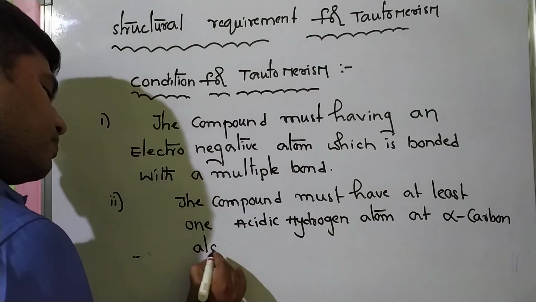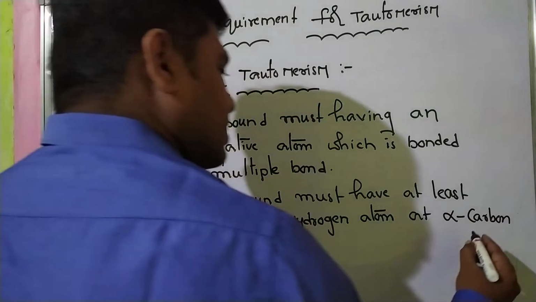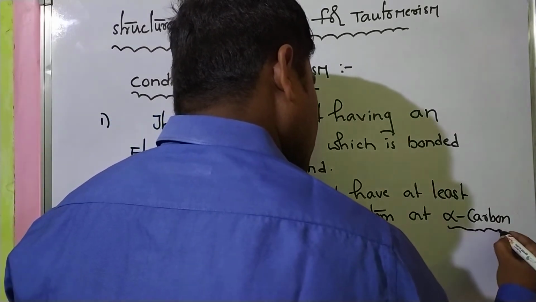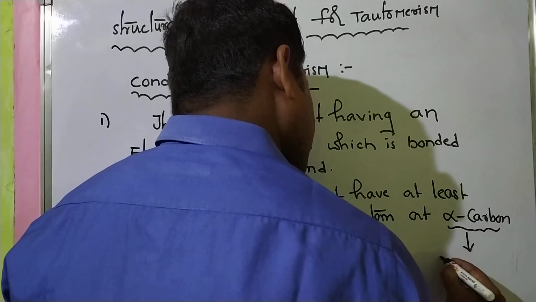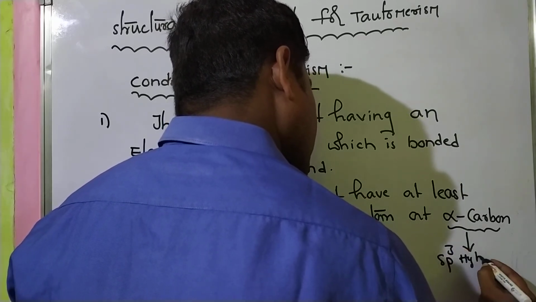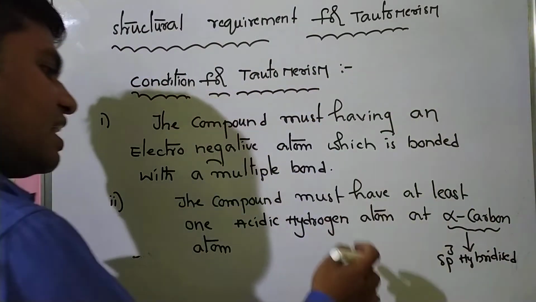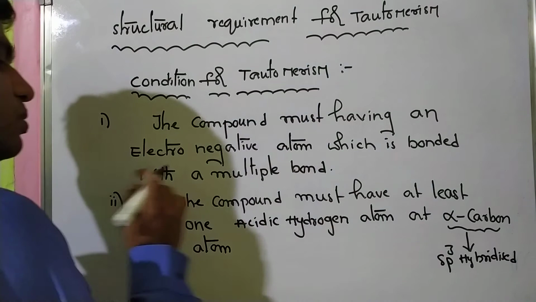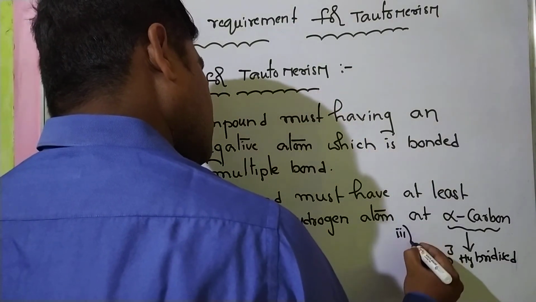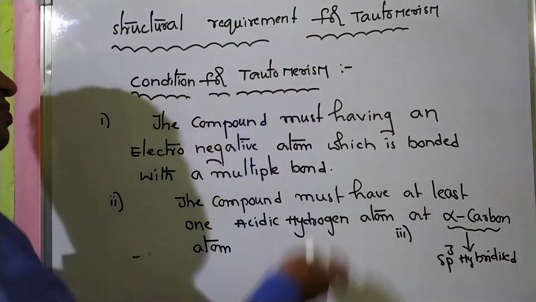And the third requirement is that this alpha carbon must be sp3 hybridized. So these are three requirements: 1, 2, 3. The alpha carbon must be sp3 hybridized. Please note, students.